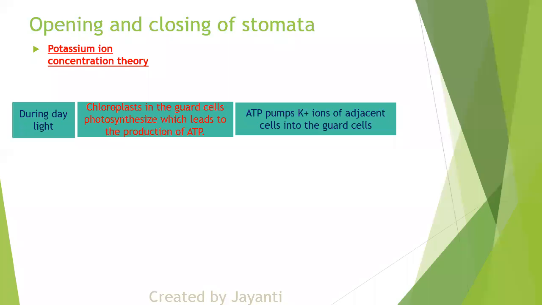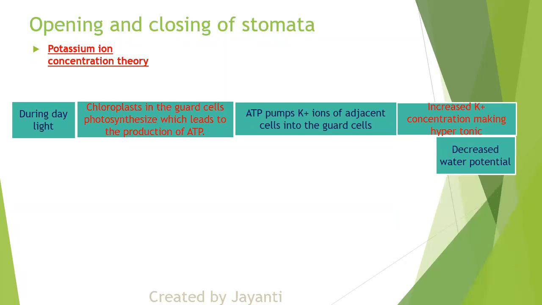Okay. Now because there is so much potassium ion in the guard cells, there is a decrease in water potential. Because of the increased concentration, it will become hypertonic. Hypertonic means there is a decrease in water potential. Basically, the guard cells will not have water now. Now, what will happen because of this? It will try to get the water from the adjacent cells.